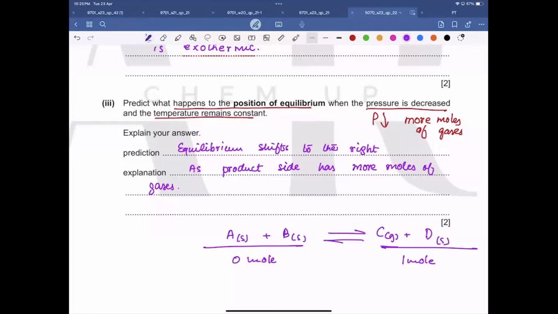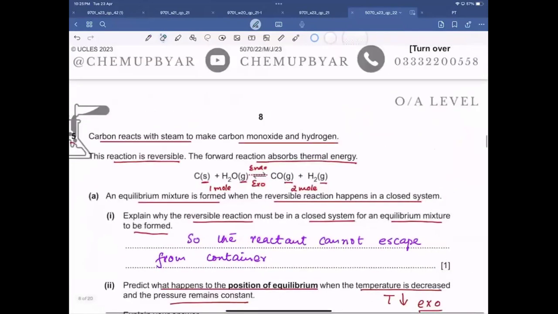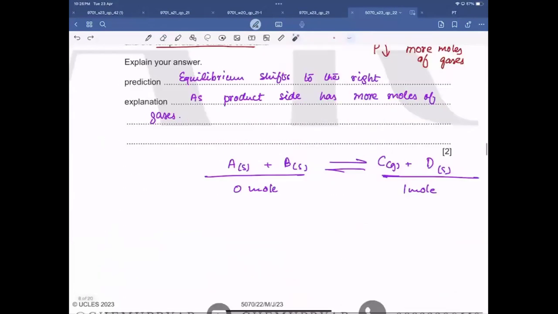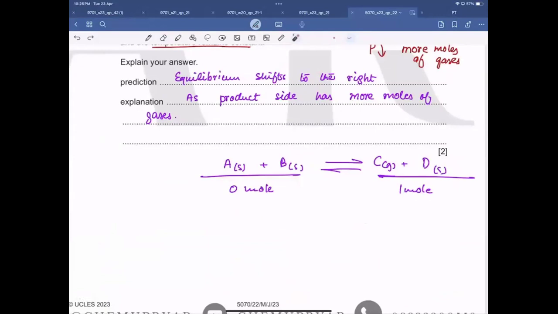For rate of reaction, it cannot be considered over here because there is no gas over here. For this kind of reaction, we cannot talk about the rate of reaction by increasing the pressure. But for this reaction, we can talk about the effect of pressure on rate, because there is 1 mole of a gas over here. So when we increase the pressure, the rate would increase over here. But in this case, the rate will not increase, but it doesn't mean that the equilibrium position does not shift.